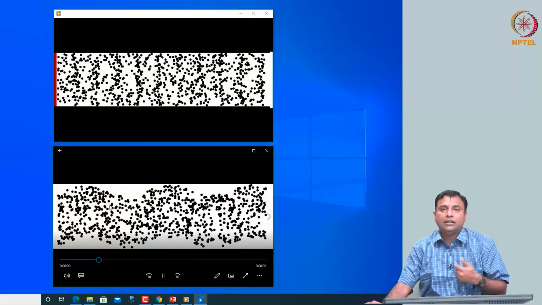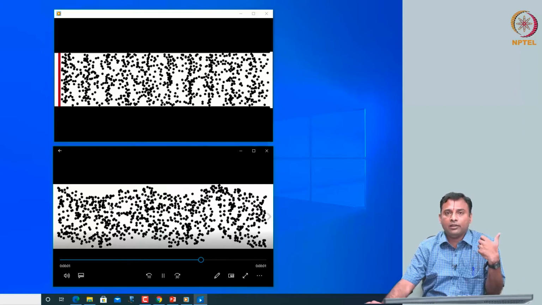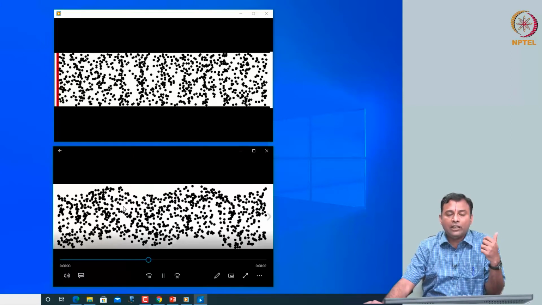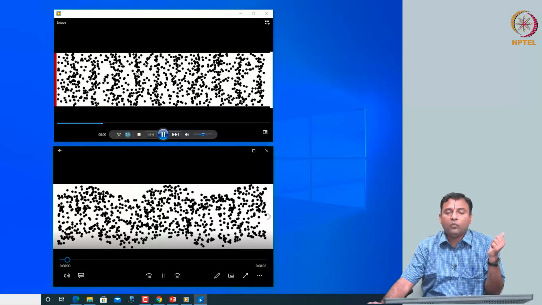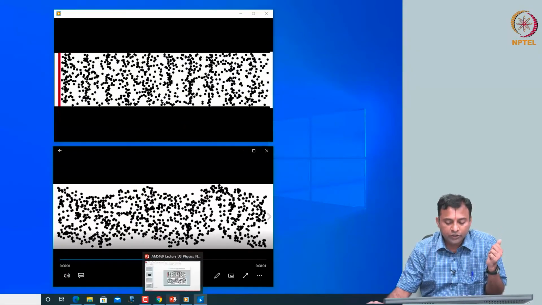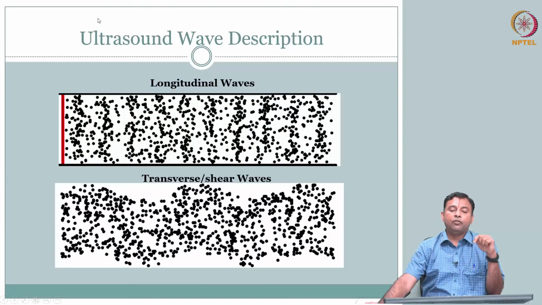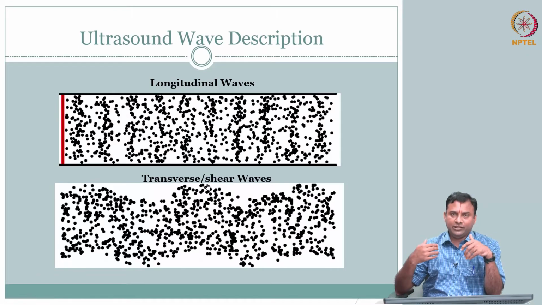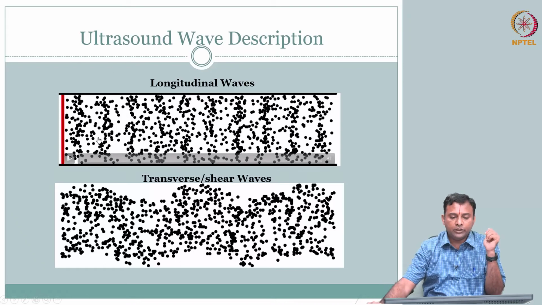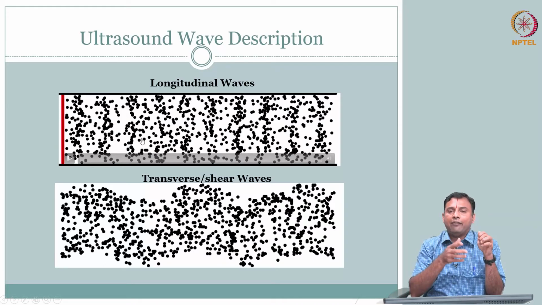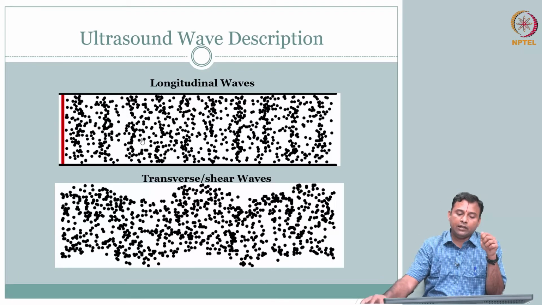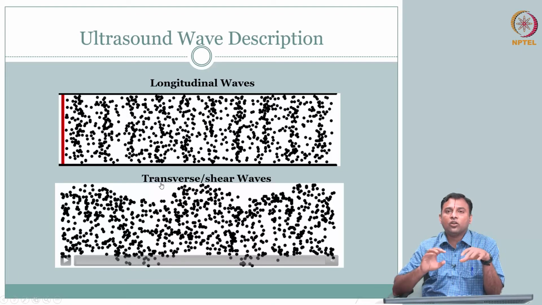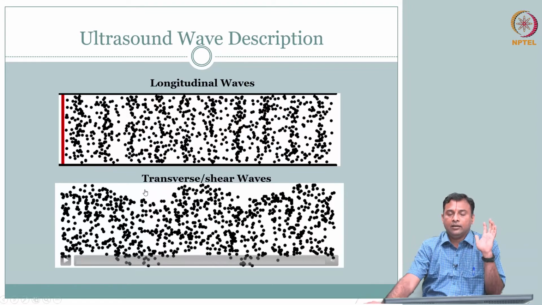Clear? Of course, this, like I said, is not supported in the body for the soft tissue that we have, and so we will ignore shear waves. We will focus only on what we call compressional waves or longitudinal waves. So there is also a possibility of mode conversion. That is, you have one mode, longitudinal. When you have an obstruction, some of it can get converted to transverse, but we will ignore all those in our material, because that is not that dominant in biomedical applications.